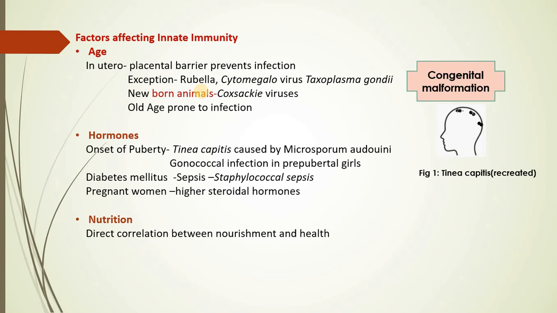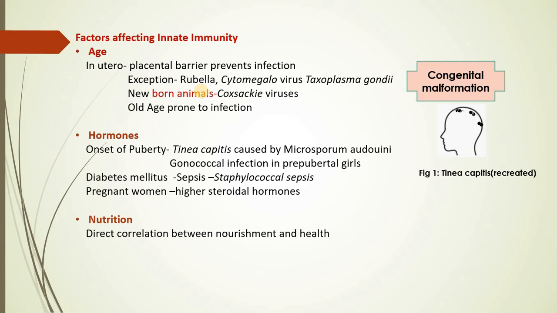If you observe your surroundings, you will get to know that the two extremes of life, that is the newborn as well as old age, are more prone to infection as compared to adolescents or middle-aged people. Now, what could be the reason behind this?